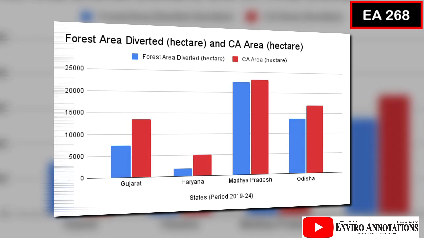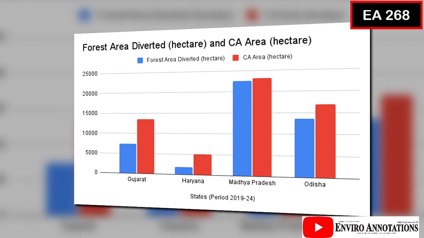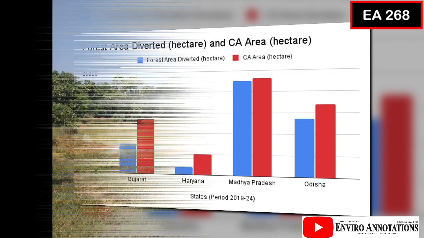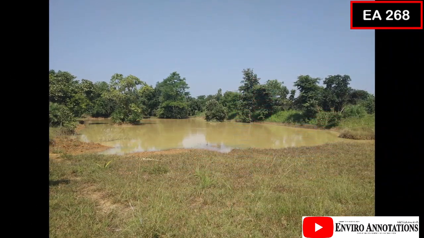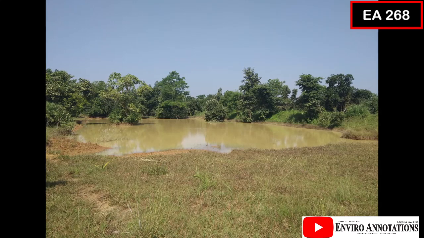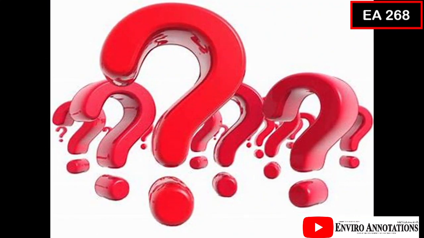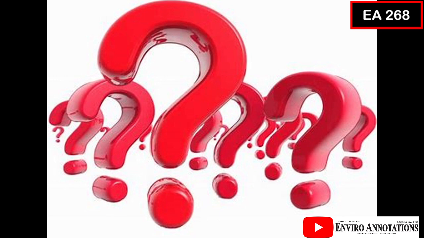16,926.78 hectares in Odisha. Thus, the ratio of the forest area diverted to compensatory afforestation area for the states of Gujarat, Haryana, Madhya Pradesh, and Odisha were 1.82 for Gujarat, 2.7 for Haryana, 1.02 for Madhya Pradesh, and 1.24 for Odisha. Now consider why there is so much difference in the forest area diverted versus the area allocated for compensatory afforestation.